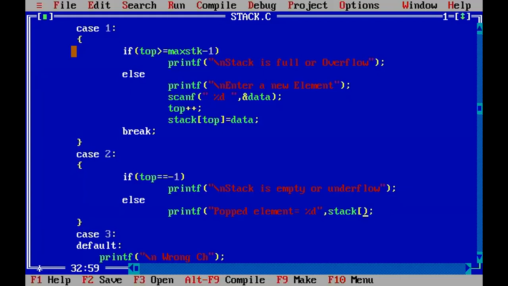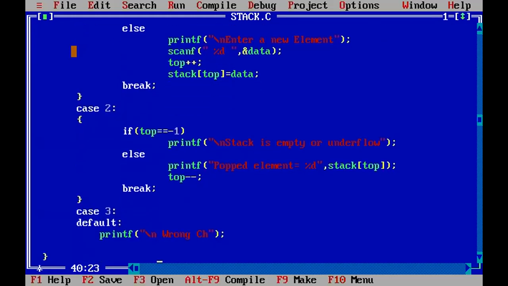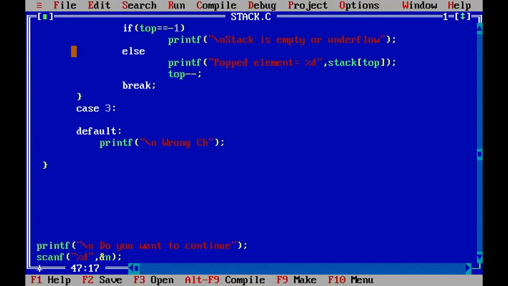Stack of top will directly display the value. Now after that, top minus minus. Next one is the break. This is case number 2. Now case number 3. Case number 3 is the display.